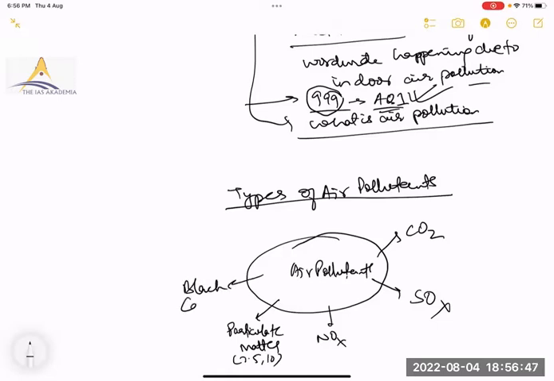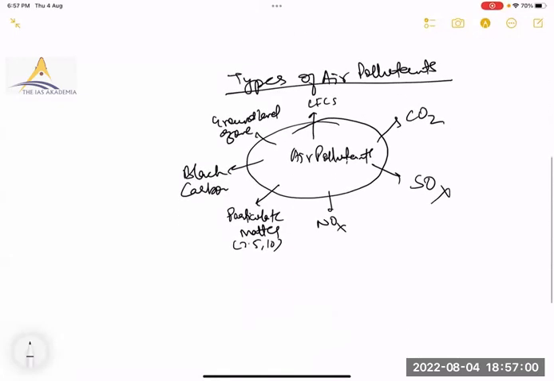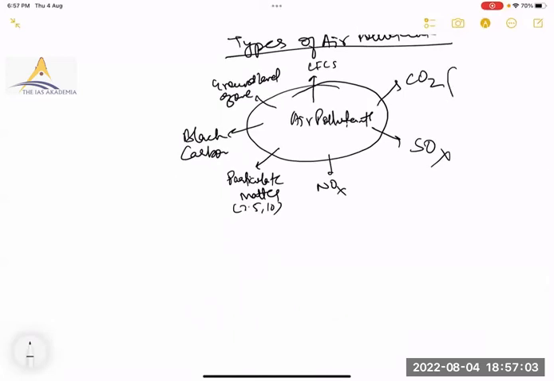Not ozone, ground level ozone, tropospheric ozone, and benzene, and CFCs. So these are the types of air pollutants. Here, in brackets, you can write their sources, or else you can write here causes of air pollution.